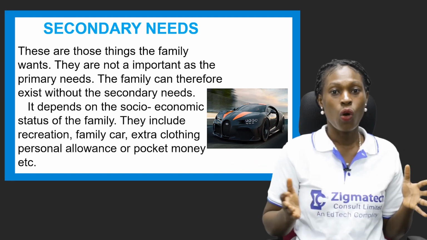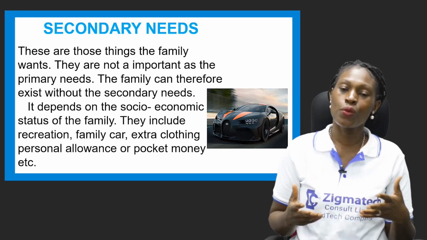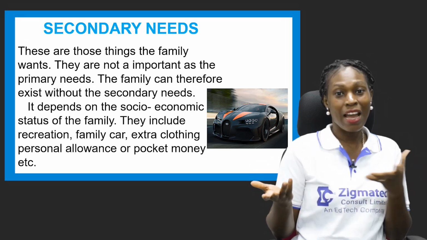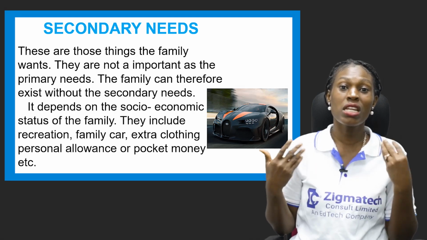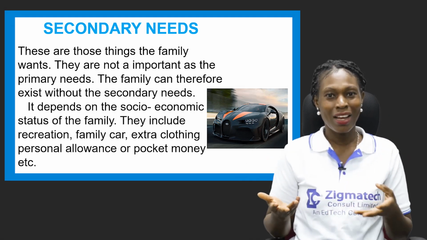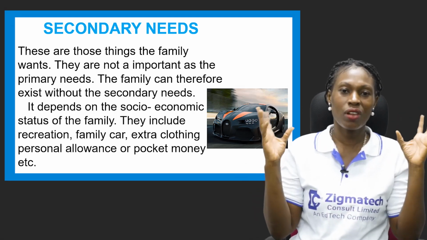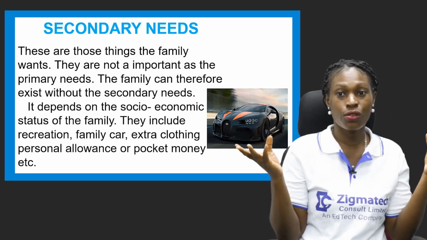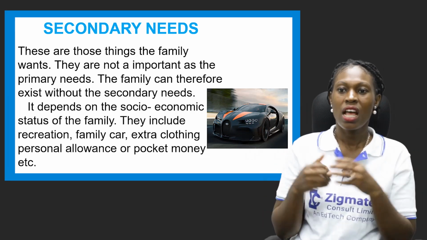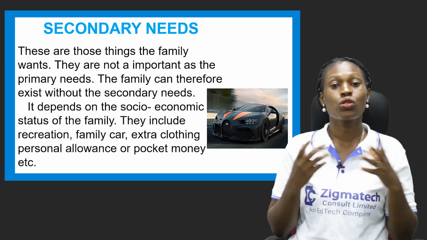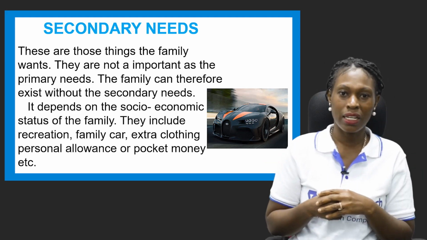Whether they are there or they are not there, what they do is to help make life better, to give you the minimum comfort that you need to live a comfortable life. These are what the secondary needs do. Now, these needs depend on the socio-economic status of the family.